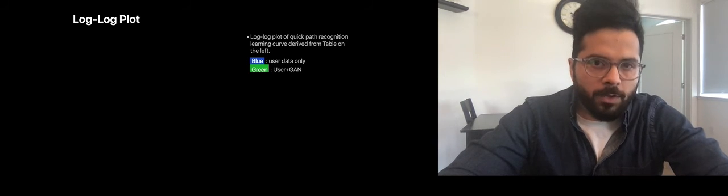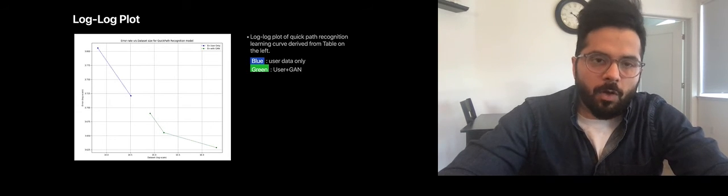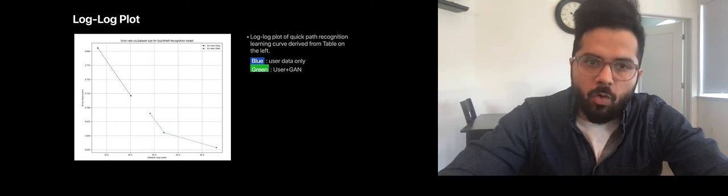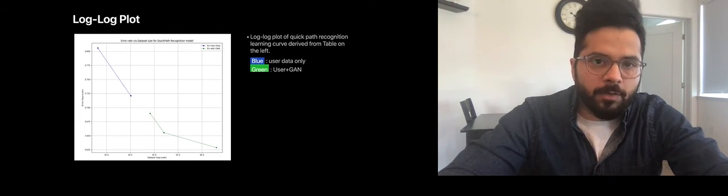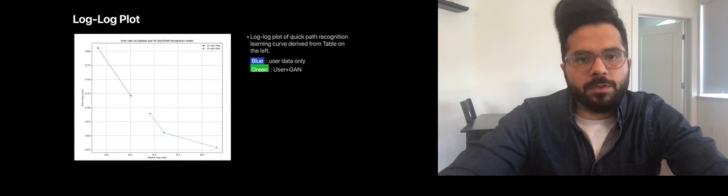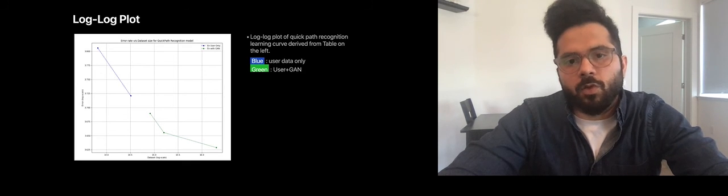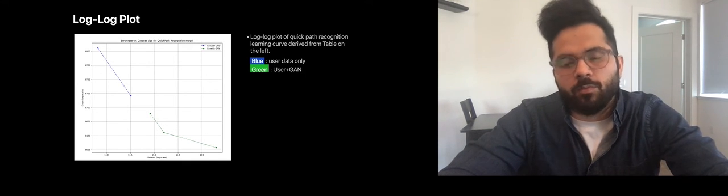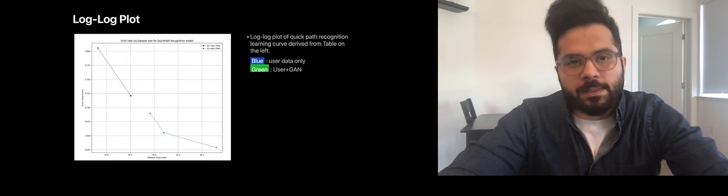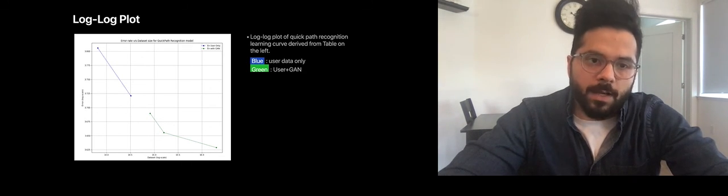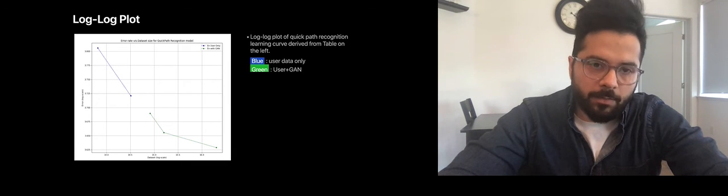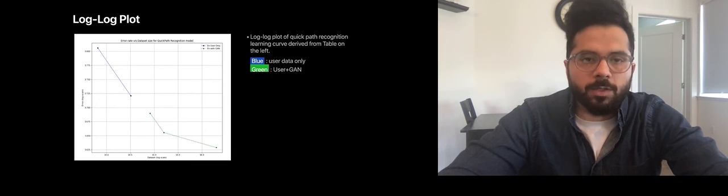Here's a log-log plot comparing the effects of user only and user plus GAN data on accuracy. From the log-log plot, it is evident that adding more and more user training data improves accuracy. Augmenting it with GAN-generated data further benefits the model. We do see the slope of the curve decreasing towards the end, but it's still not flat, which tells us that we can improve the model further by adding diverse GAN data. And this aligns really well with our motivation from slide 3.